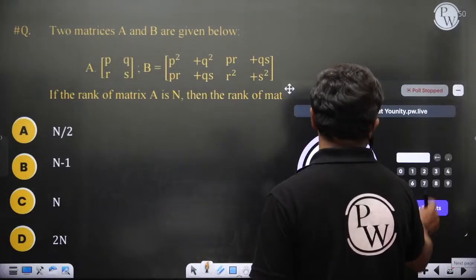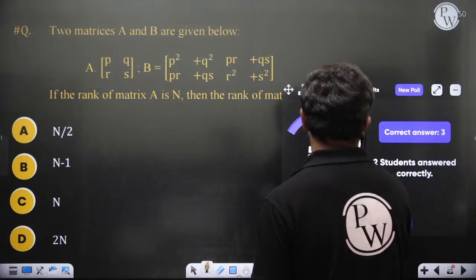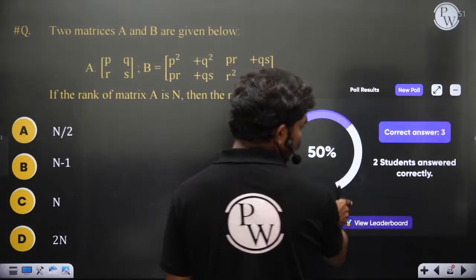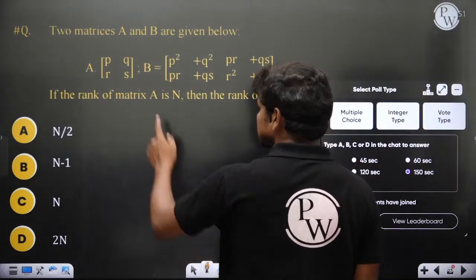So basically in this question the answer is 3. 50% of you have answered that. Vivek, Arya, good. Anyway, let's go to this question.